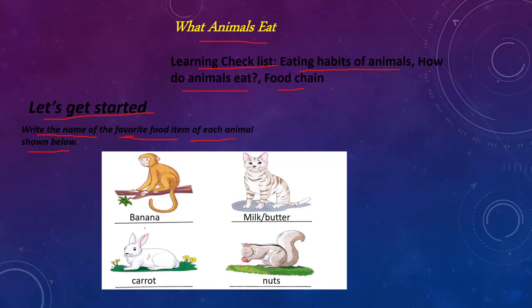So monkey likes banana. So you have to write banana. And cat likes milk and butter. And rabbit likes carrot, and squirrel likes nuts.